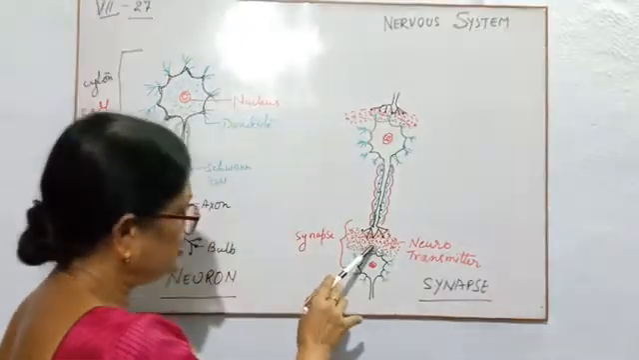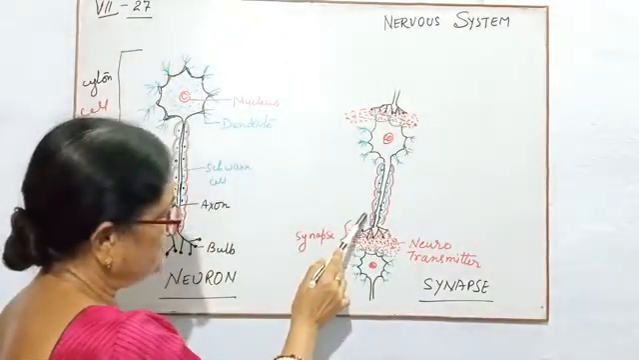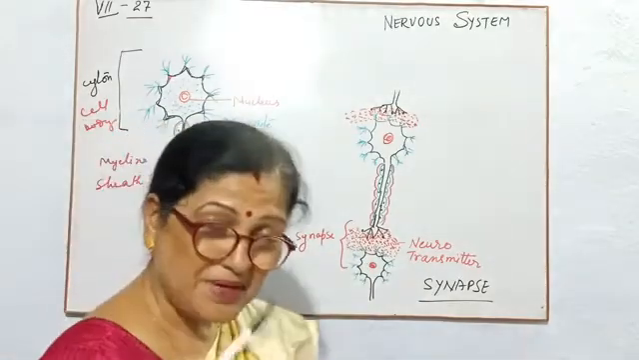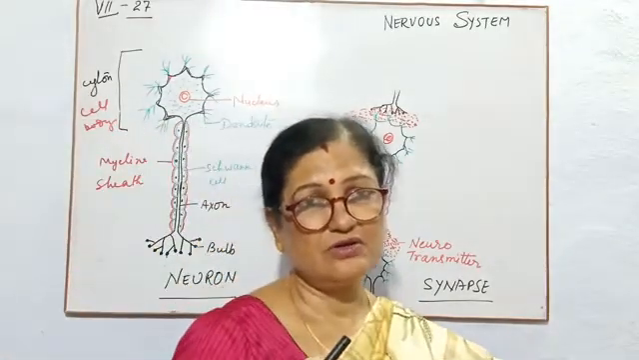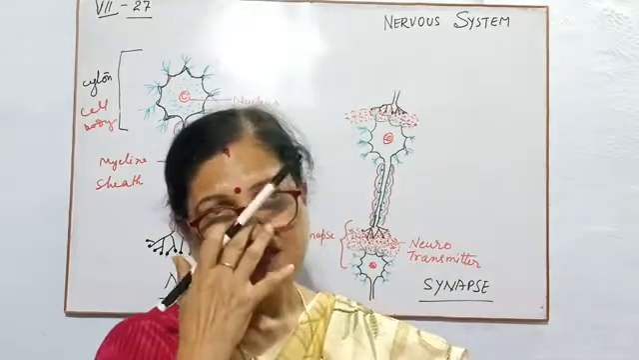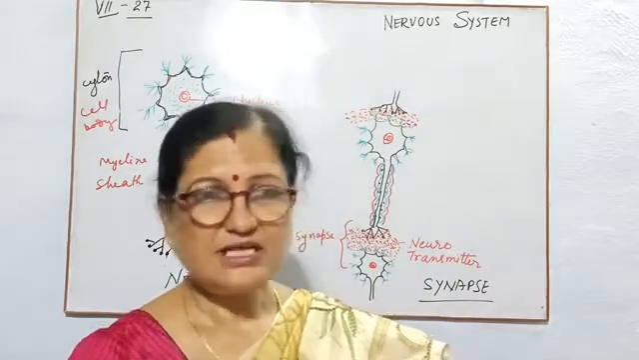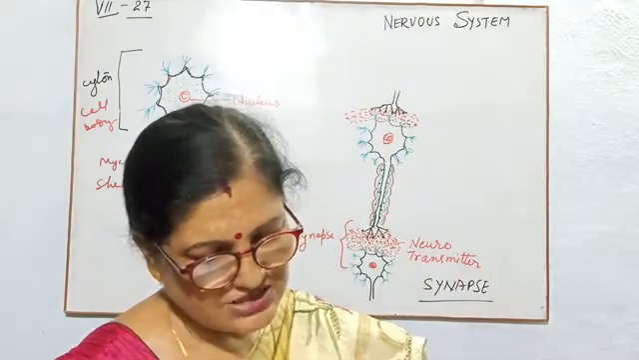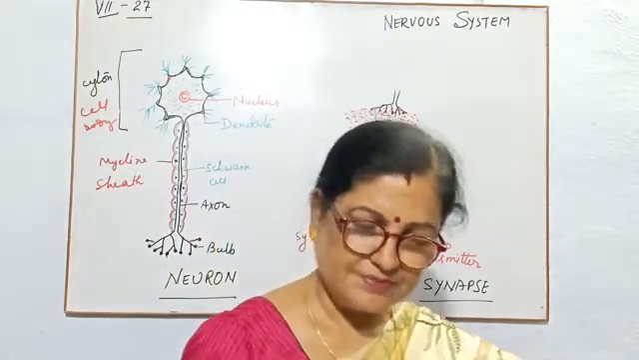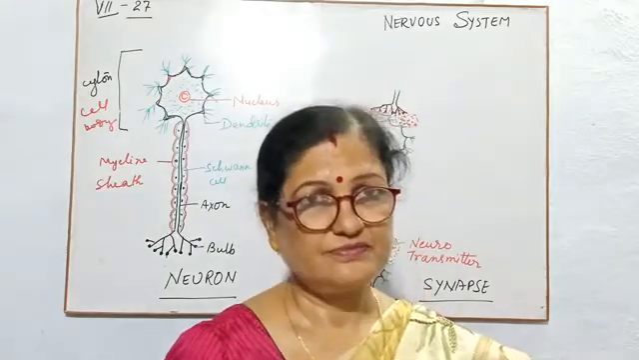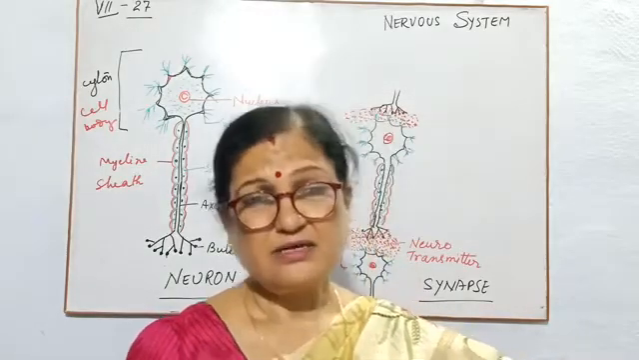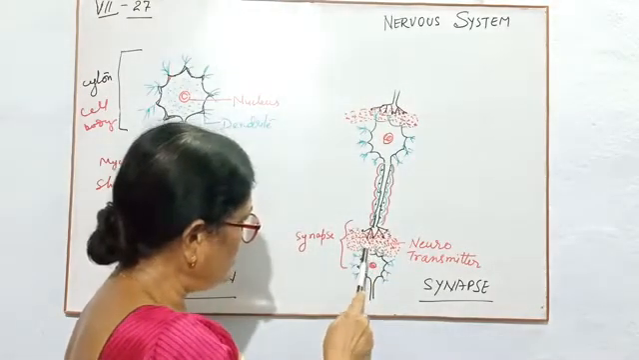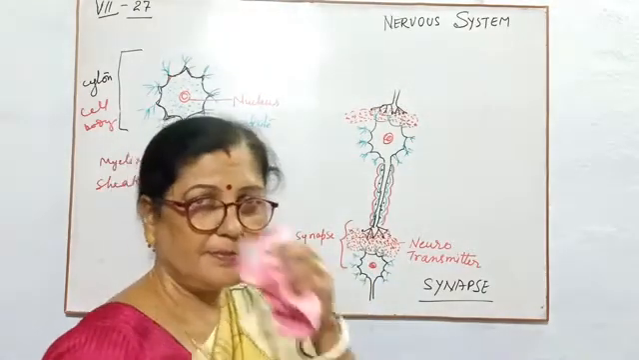In that junction, one part will be the last part of a neuron, and another part will be the upper or first part of the next neuron. When these two are present with that neurotransmitter, then they will form the synapse. Yet the neurotransmitter is not given in your book, but children, I am telling you, you should know it. Simply, the messages cannot be transferred from one neuron to another neuron simply by the bulb.